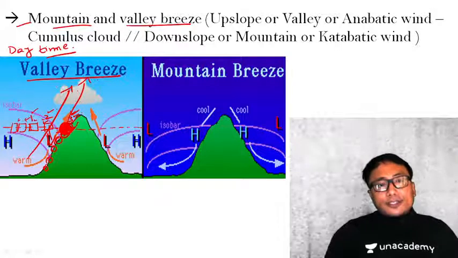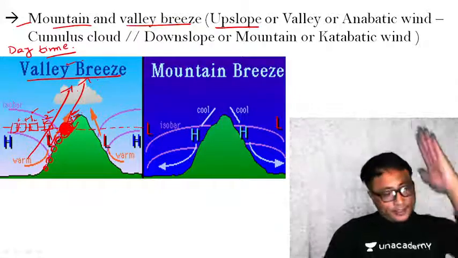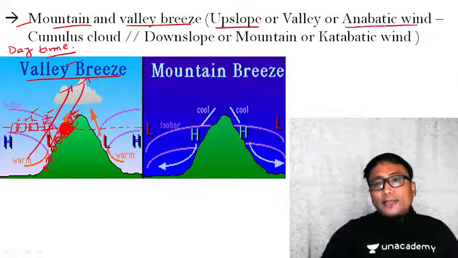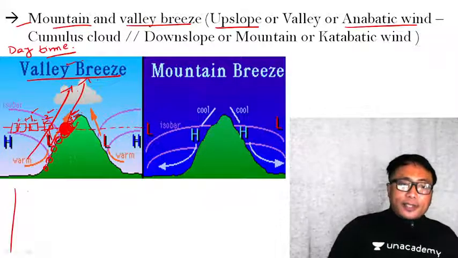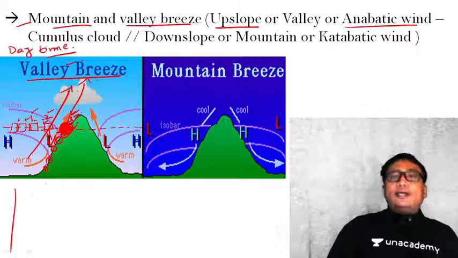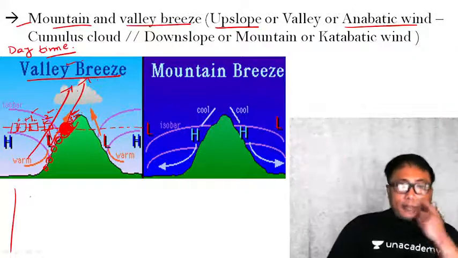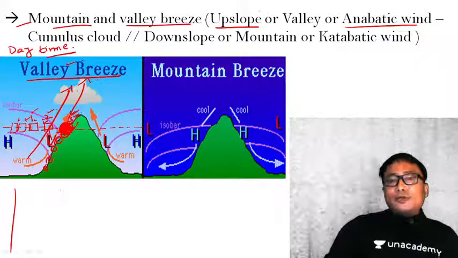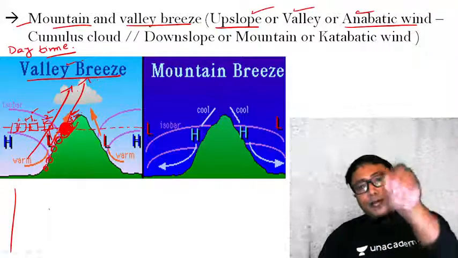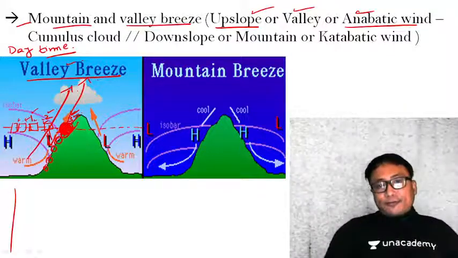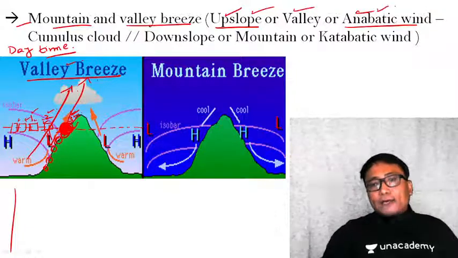Clear? This is known as valley breeze, or it can also be known as upslope wind, or anabatic wind. Now, it is very, very important for any kind of competitive exam that you know it by different names. Okay? Don't ignore the other names. In an exam or any kind of test, a question can come from any of the alternative names. So it is very important you know the alternative name also. Therefore, this is known as a valley breeze or upslope or anabatic wind.